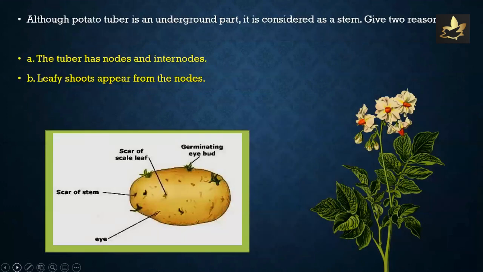Although potato tuber is an underground part, it is considered as a stem. Why? The tuber has nodes and internodes, like a stem, and leafy shoots appear from the nodes. Thus, although potato tuber is an underground part, it is considered as a stem.